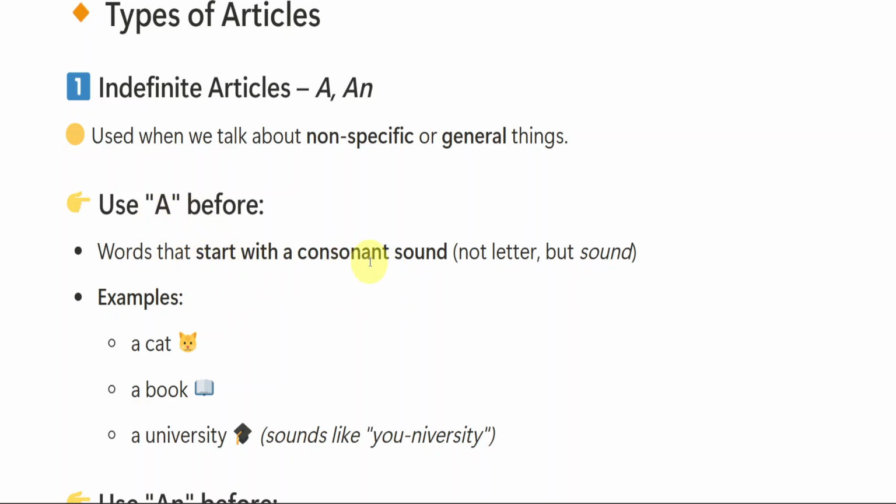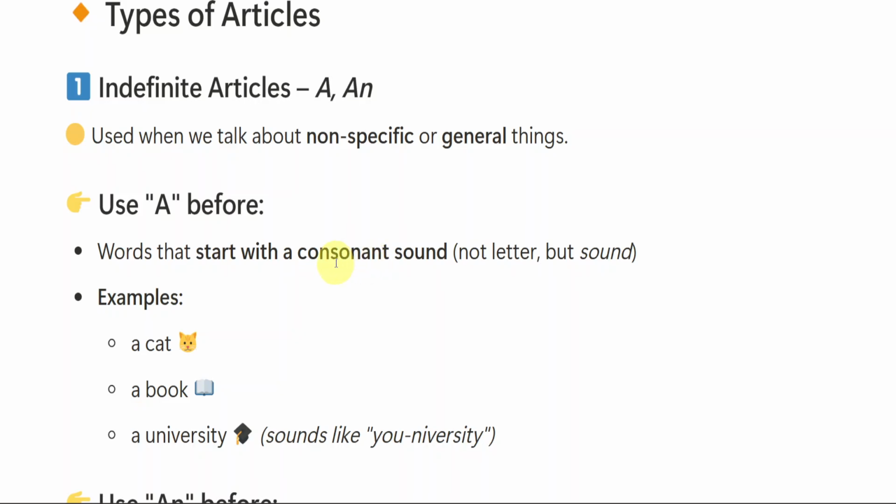What are consonants? Other than A, E, I, O, U, whatever alphabets you have in English are consonants, like B, C, D, F, G, H. I is considered a vowel. J, K, L, M, N, O is considered a vowel, like that. Other than A, E, I, O, U, all are consonants.